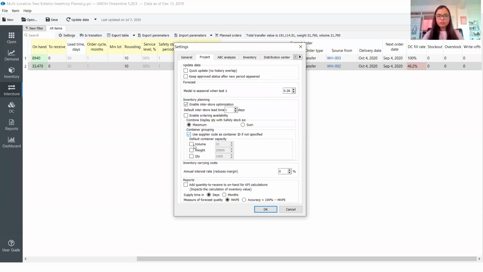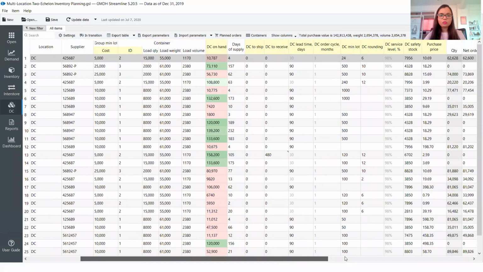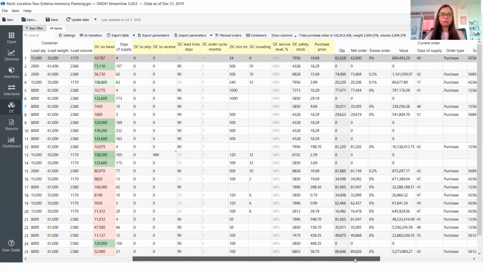Okay, I'm going to just turn on this feature, which is container grouping, so that I can show you that section over here. So now I'm also managing the stock at the distribution center. In this case, we are managing our inventory at two levels, not just at one level. That is very critical, that we manage our inventory at different levels.